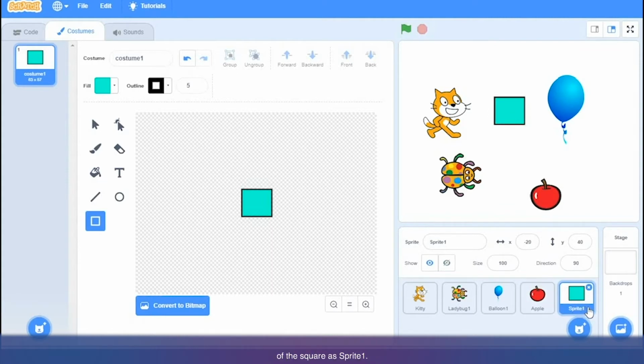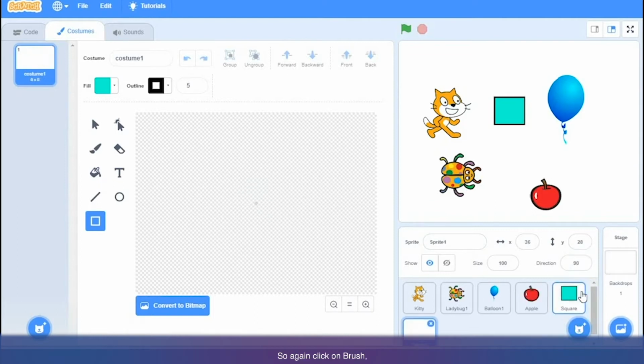And here you can see the name of the square as Sprite1. So here you can write down its name. Whenever you draw your own sprite, make sure you write down a proper name for your sprite. I will just write down square. Okay, we can add our name as a sprite as well.